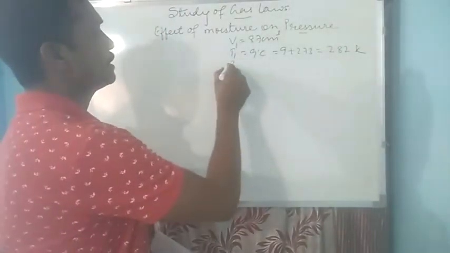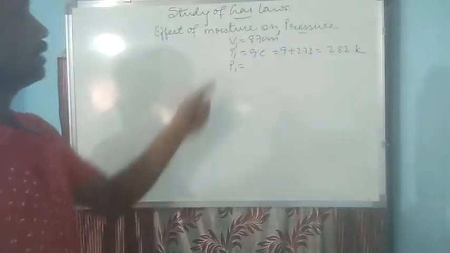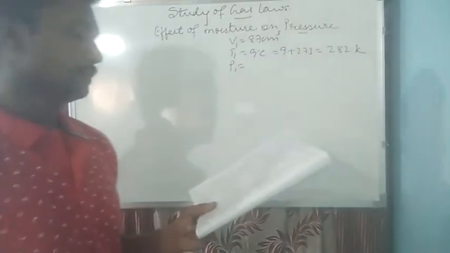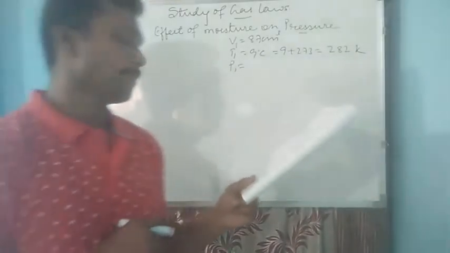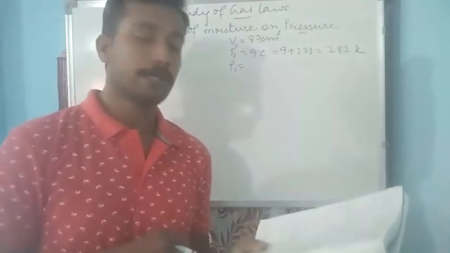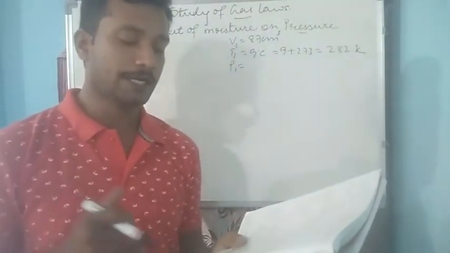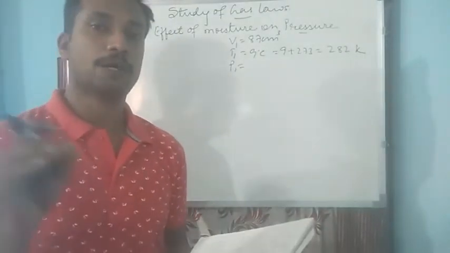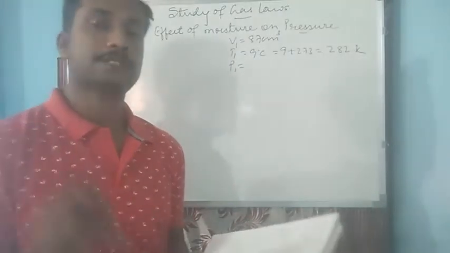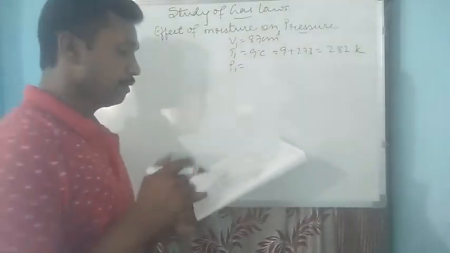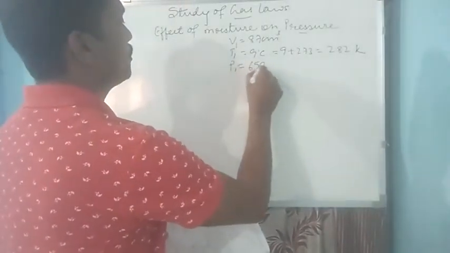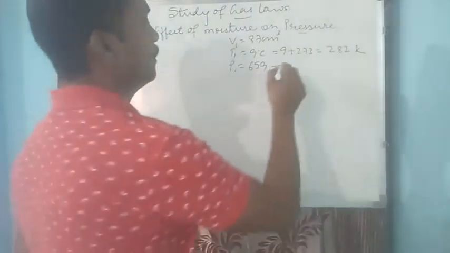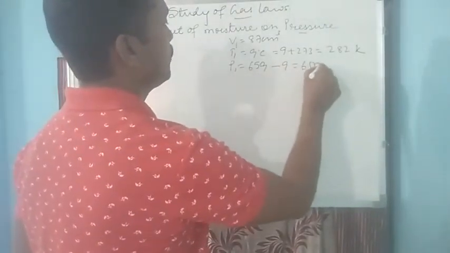Now so far as the pressure is concerned, since we have to take the pressure due to dry nitrogen gas, we have to subtract. And one more thing before I come to that, you can read the last line also, where it is given the vapor pressure of water at 9 degrees Celsius is 9 millimeter mercury. That means pressure due to water vapor is given. So this pressure due to water vapor is to be subtracted from 659, which is the total pressure, to get pressure due to dry gas. So 659 minus 9, that is 650 millimeter mercury.